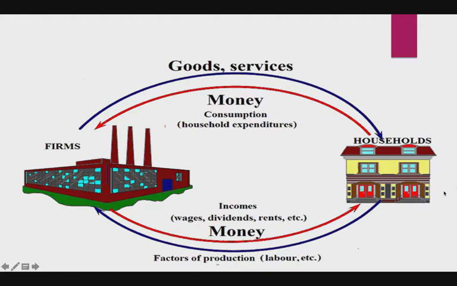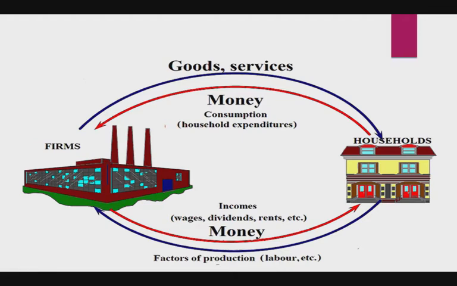Households are the owners of the factors of production and consumers of goods and services. So the business sector produces goods and services and sells them to the household sector.